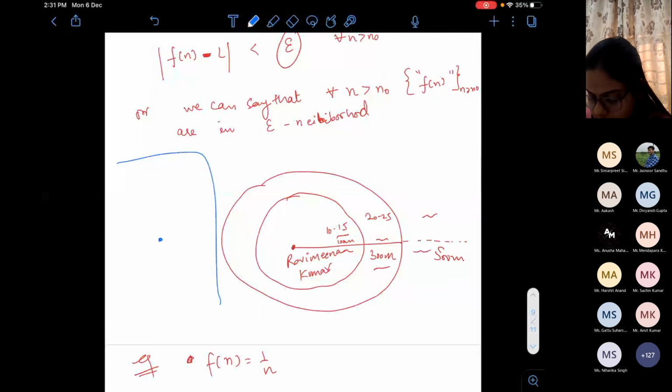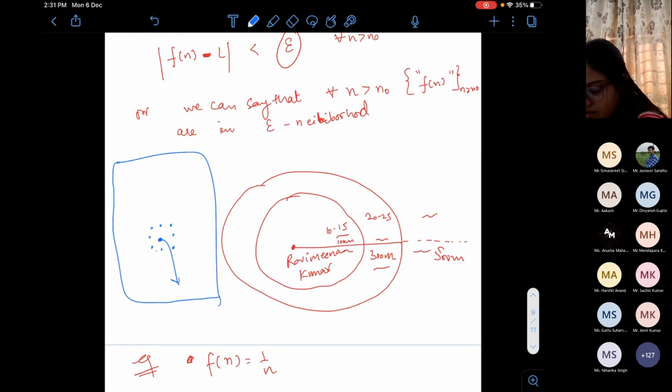Let's suppose you are sitting here in a classroom, and everyone is 1 meter apart from each other. Take a very symmetrical case, and Ravi is the center person. If I ask Ravi how many students are sitting within 1 meter, he will consider 2 meters. Then he will consider just that, 2 into 2 is 4 square meters, and how many students it can cover. Easily he can calculate, na? Yes, ma'am. Similarly here, what we are doing is generating a formula.